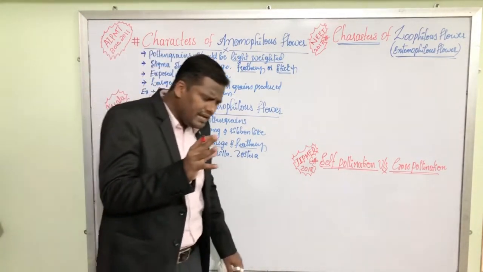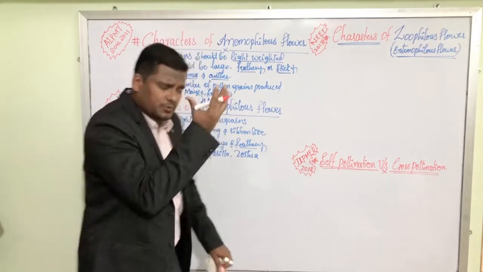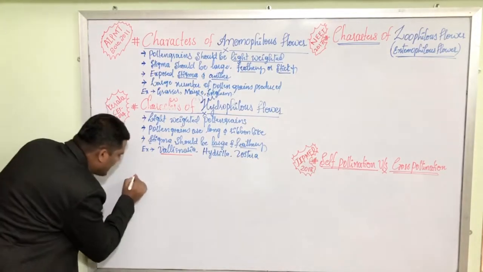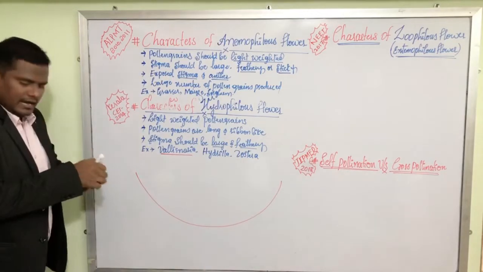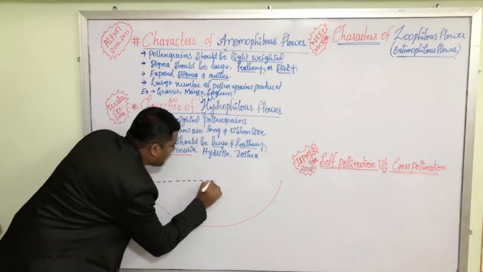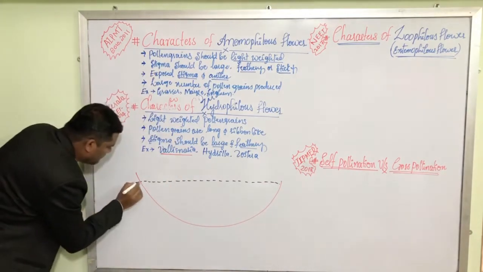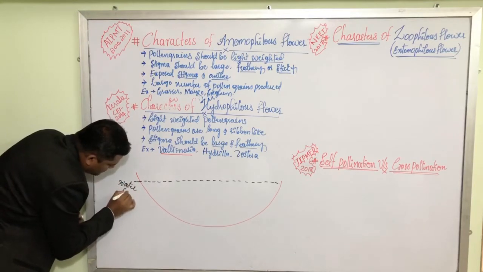plant is a very intelligent plant. It is a very smart plant. It is a very wise plant. How does Vallisneria do the pollination? Say for example, if this is a pond, and in this pond we have many aquatic plants and aquatic animals. Suppose this is the water surface.